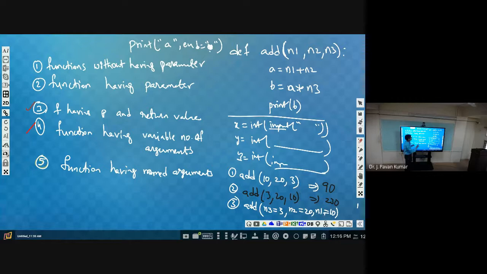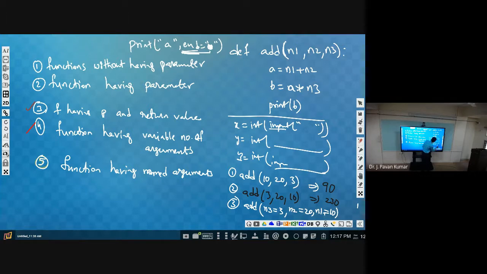So here we are using end is equal to. What is this end? End is nothing but the parameter name in the function definition of print. Print is already defined in the library, so in that definition some parameters are there. Out of those parameters, end is one of the parameters. So we are making use of that end parameter name, and we are giving some value. So what does it mean?